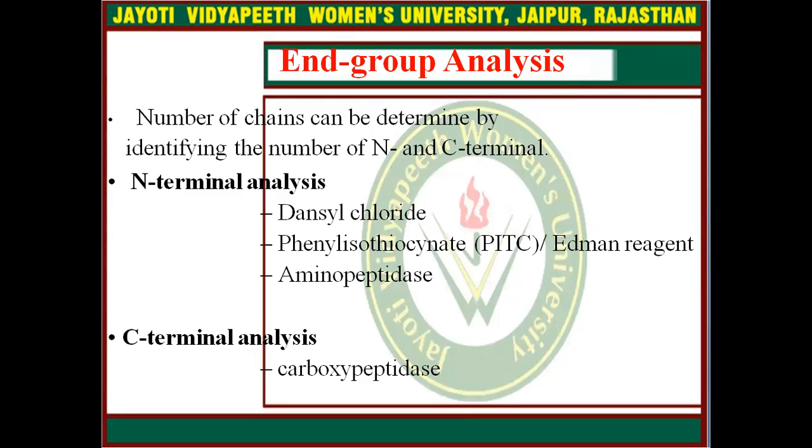Next is N-terminal analysis. The number of chains can be determined by identifying the number of N or C terminals. N-terminal analysis examples are dansyl chloride, phenyl isothiocyanate or Edman reagent, or aminopeptidase. For C-terminal analysis, there is the carboxypeptidase method.